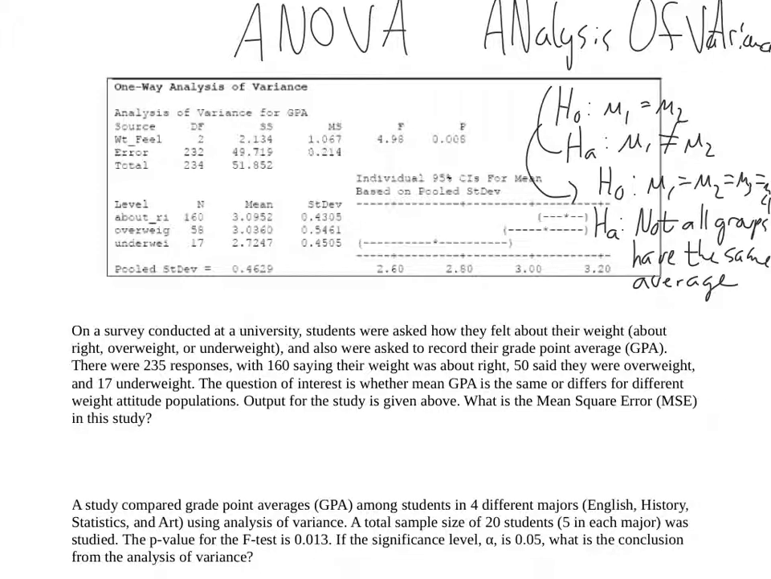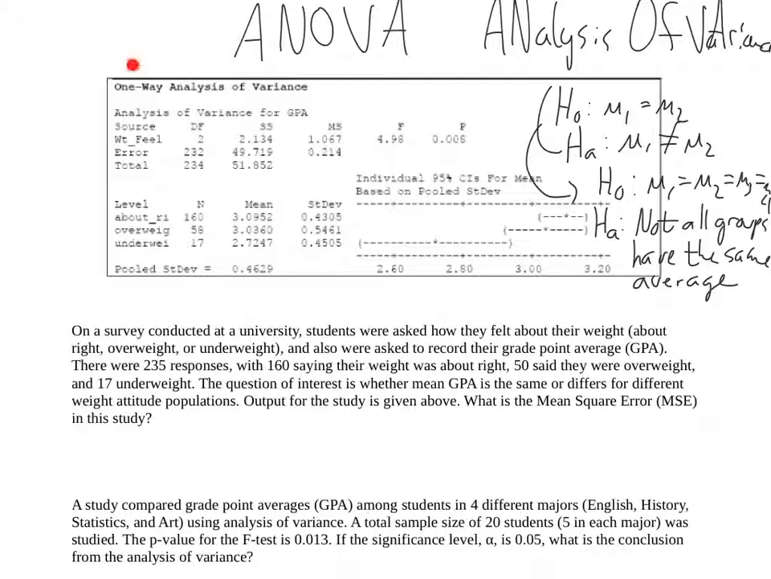Right. So one thing I do want to hit on really quickly when we do an analysis of variance is that the response is GPA, and the response in analysis of variance always needs to be quantitative. Right? It's not going to be categorical. However, the explanatory variable should be categorical. You see how we have 3 here? About right, overweight, and underweight. Those are our 3 categories. So remember, quantitative response, categorical explanatory variable. Okay? All right, let's move on.